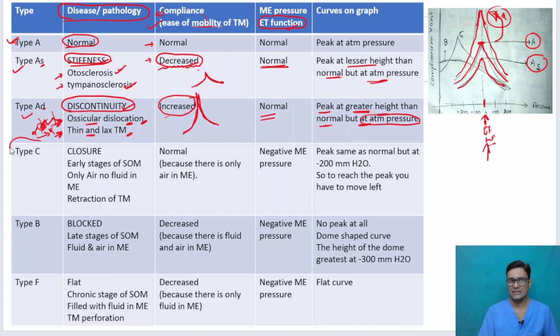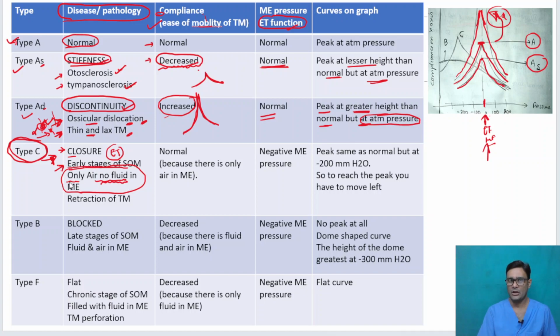Now comes type C. This is where usually we get confused. Type C stands for closure. This is seen in early stages of serous otitis media. The important point which will help you to come up with the right kind of compliance and middle ear is that there is only air, but there is no fluid. The eustachian tube has just got blocked, but the fluid has not yet started to collect in the middle ear.